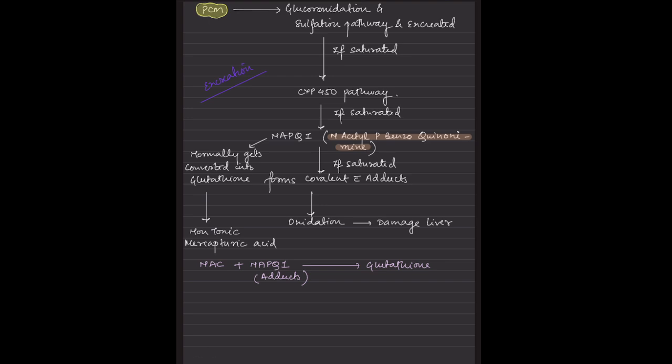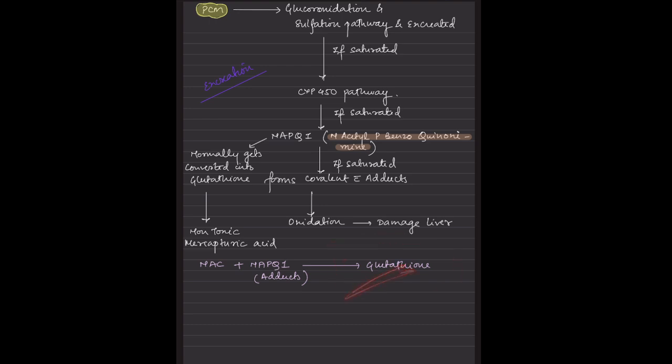Now, how is paracetamol excreted and metabolized? It is excreted by the glucuronidation and sulfation pathways. If this is saturated because of an increase in paracetamol levels, it will be metabolized by CYP450. If this is also saturated, then NAPQI, that is N-acetyl-p-benzoquinone, is formed, and if that is also saturated, it forms an adduct, causing oxidation and hence liver injury. For the NAPQI, we give NAC, that is N-acetylcysteine, and that is converted into glutathione.